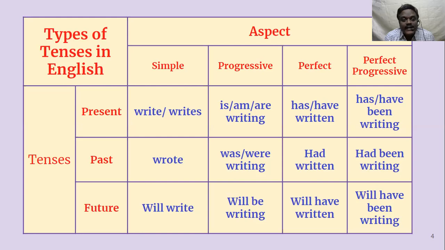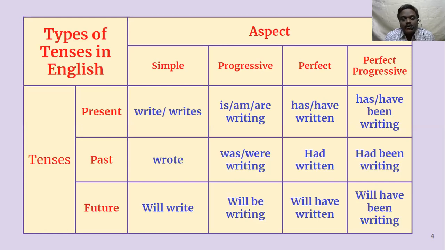So again, negatives you will have 12 sentences. Then questions also you'll have 12 sentences. So how do you write a question? Does he sing a song? You have to bring the helping verb to the beginning of the sentence. In simple present tense we have no helping verb. We have to use the do form. So do is used. Since he is singular, we use does. Does he sing a song?